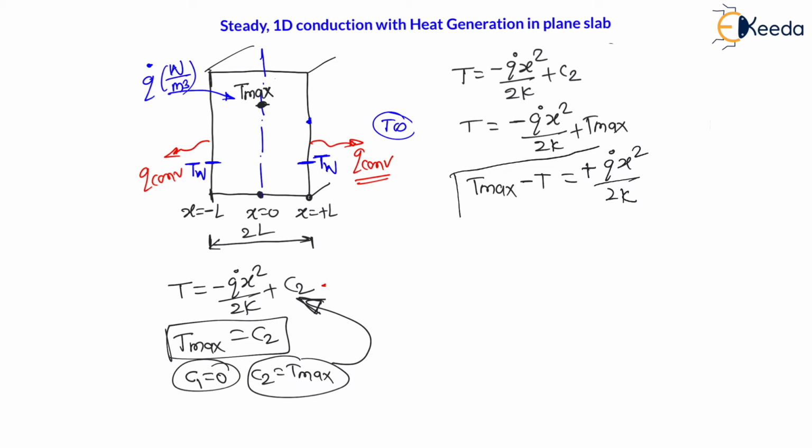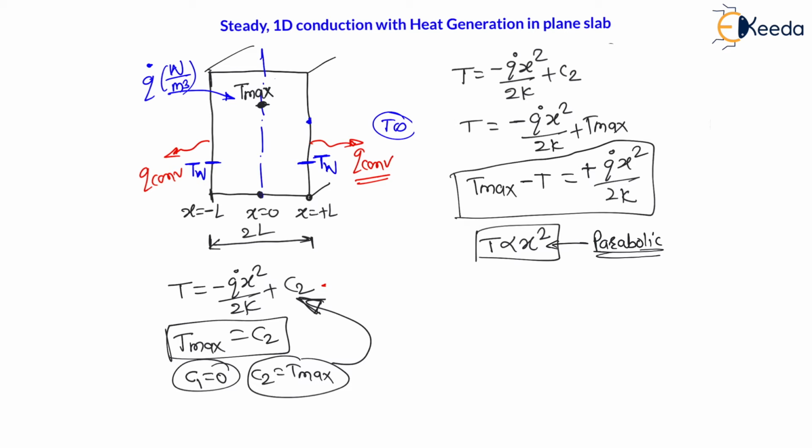This will be the temperature profile. So, can I say this temperature is directly proportional to x square, and as it is negative, as x increases, temperature decreases? Whenever x is equal to 0, temperature is maximum, and as x increases on both sides, temperature decreases on both sides, right? Therefore, the temperature distribution will be parabolic.